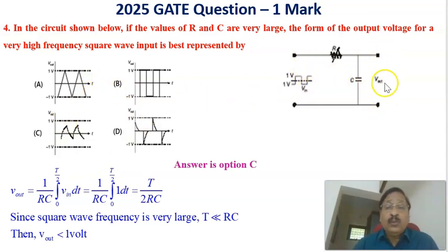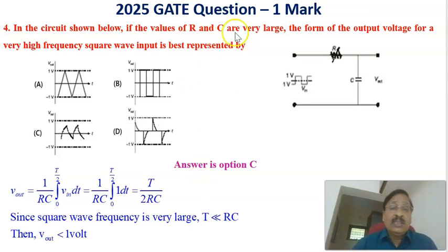Now for this output voltage, this is something like an integrator. We are taking the output across the capacitor. Now if you write the output voltage equation, V0 is equal to 1 by RC integral from 0 to T by 2 of the input voltage V in dt, and the input voltage is equal to 1 volt. Therefore 1 by RC integral from 0 to T by 2 of 1 into dt, or T by 2RC. Therefore T by 2RC is the output voltage equation.